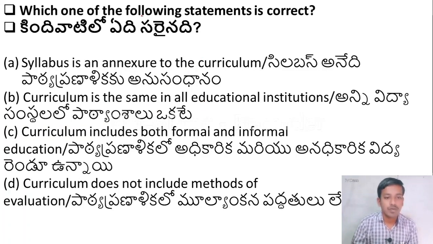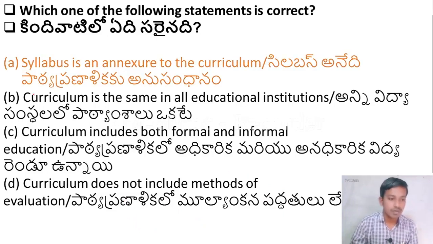Which of the following statements is correct? Option A, syllabus is annexed to the curriculum. Option B, curriculum is the same in all educational institutions. Option C, curriculum includes both formal and informal education. Option D, curriculum does not include methods of evaluation. Friends, here the right answer is option A, syllabus is an annexure to the curriculum. Please remember this answer. All other options are wrong here.